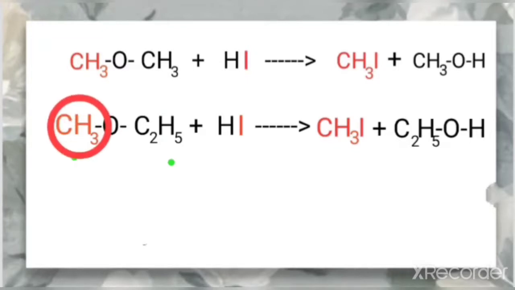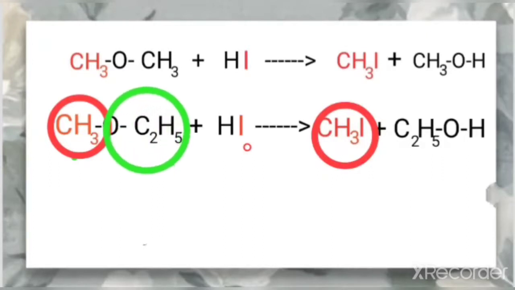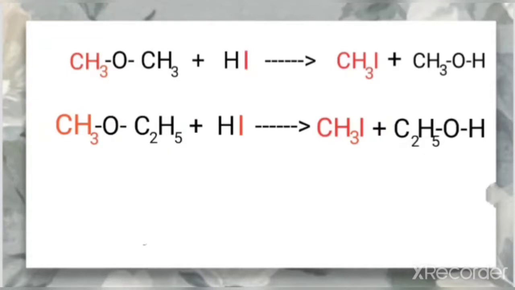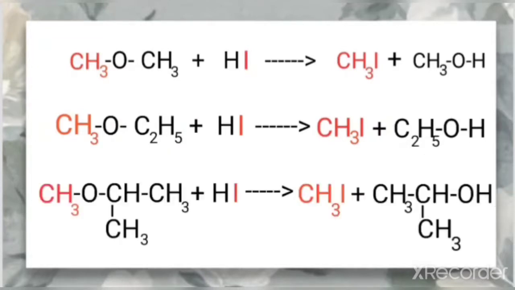That will form the halide, meaning I here, so CH3I. So the lower alkyl group forms the halide. Which one is the larger alkyl group? That is C2H5, so that forms the alcohol. So the product will be CH3I plus C2H5OH.